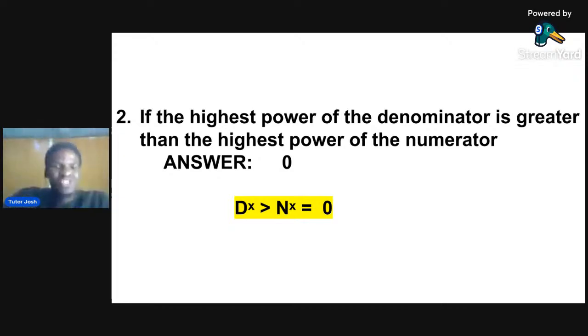So I'm not expecting you to start solving a question in limit at infinity. You just look at it and ask, what's the highest power of s? If the highest power in the denominator is greater than the highest power in the numerator, your answer is going to be 0. You understand? So this is what you should know.